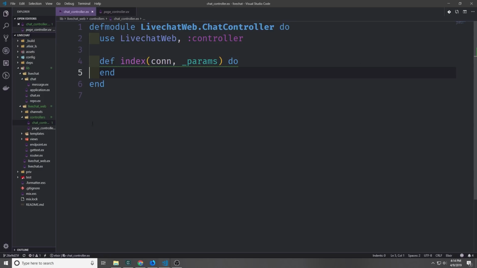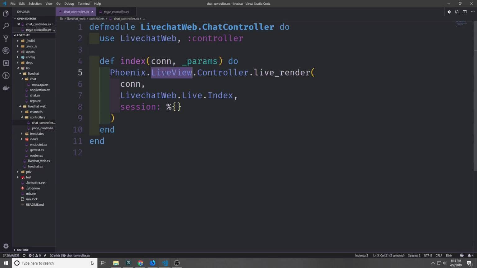This function will be the index function, and all it will really do is take the connection map and convert it into a WebSocket and pass it along to our LiveView logic. So we're going to call Phoenix LiveView controller and then call live_render. And we pass in the connection, which, like I said before, is a map. Then we pass in where we want to handle this connection. And we're going to handle it in a module which we'll create called LiveChatWeb.Live.Index.